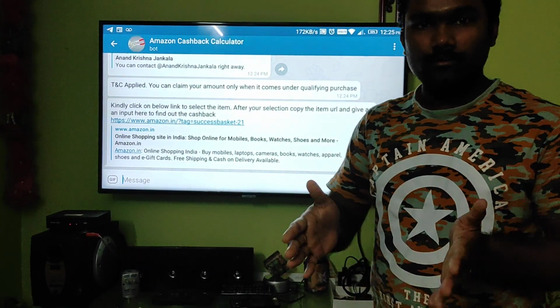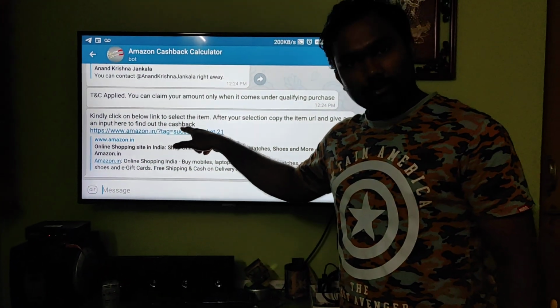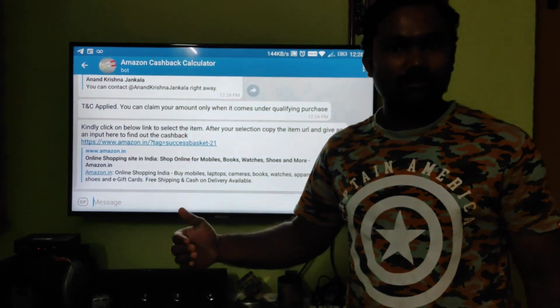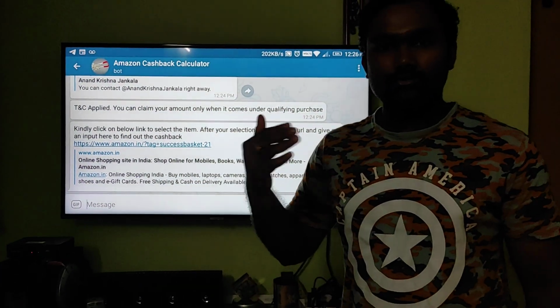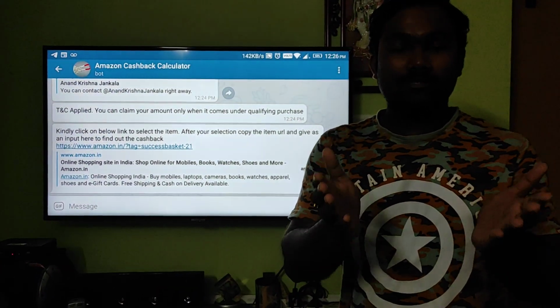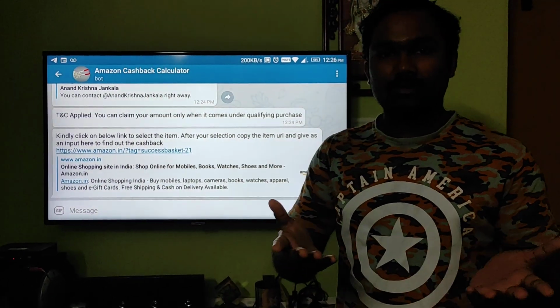We call it a gateway, meaning the main part of the application. Once you select that URL and do the purchase, Amazon will consider it a valid purchase via a referral. So I will get the amount, and from that amount I will give you some surprise cashback as well. Whatever amount you are getting will be given to you.